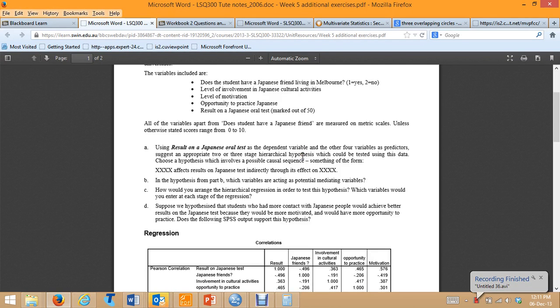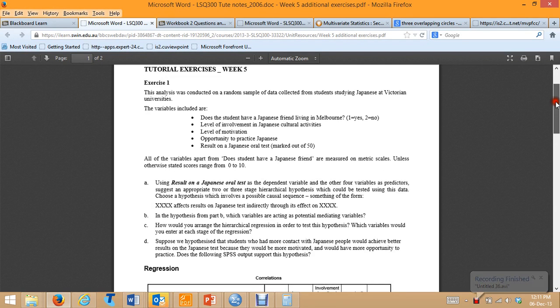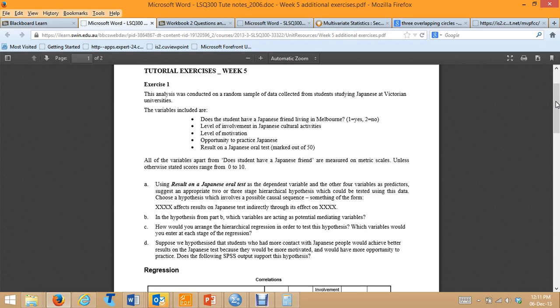Okay, so I'm going to explain the additional homework exercises in week 5 in an attempt to explain mediating variables to you guys. So first of all, the week 5 homework, exercise 1.1, you have 1 DV, which is results on a Japanese oral test marked out of 50.